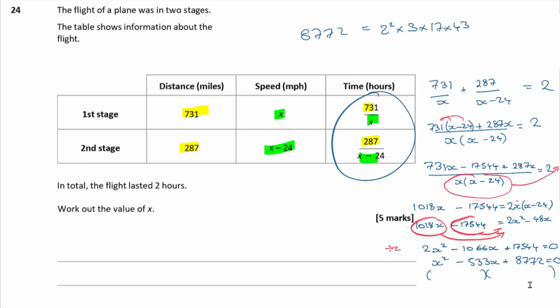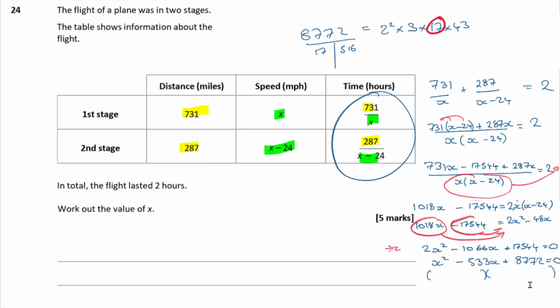So if for instance I picked that 17 in there, that looks about the right sort of size, and I did, well, what's 8772 divided by 17? Then that goes with 516. That's quite close, isn't it, to 533 I'm seeing in the middle. So I'm thinking that's probably my best bet. So if I wanted to know the factor pairs of 8772, then 17 goes with 516. I think that's going to be my choice.